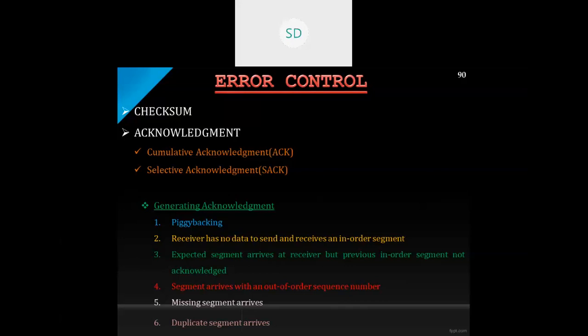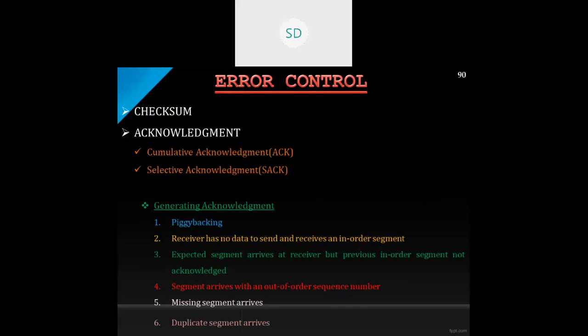TCP is a reliable transport layer protocol. That means that an application program that delivers a stream of data to the TCP relies on the TCP to deliver the entire stream to the application program. That is, whenever any data needs to be transferred from one point to another, TCP should deliver it error-free. There should be no errors, none of the packets should be lost, the sequence of arrival should also be maintained, and sometimes duplication of the packet also should not be done.